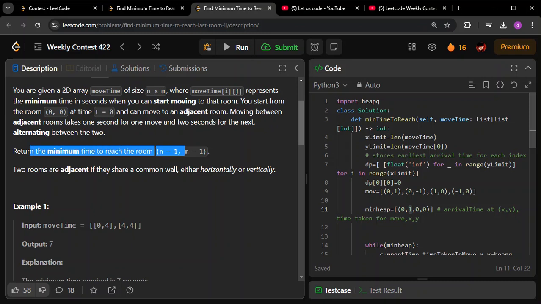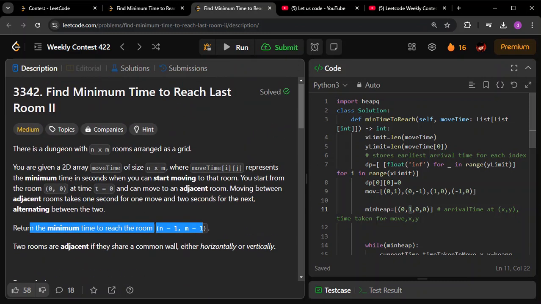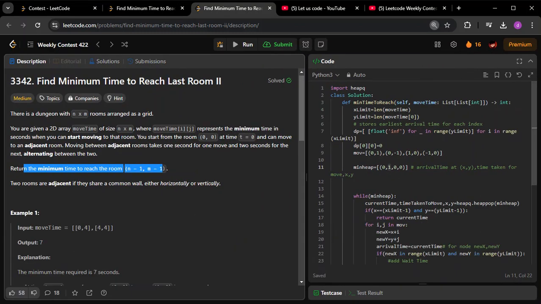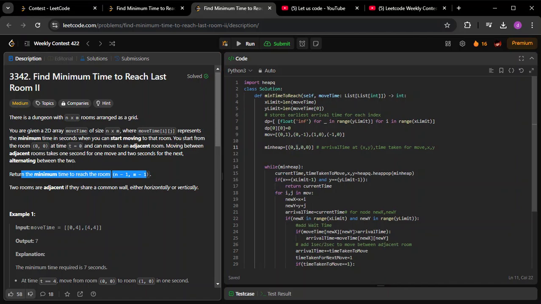Everything else remains the same. Even the constraints, by the way, remain the same. So what we are trying to do here is just add two things. What is the first thing? Let me reduce this part and focus on this.